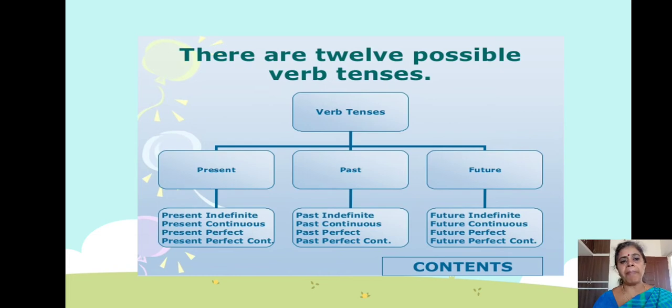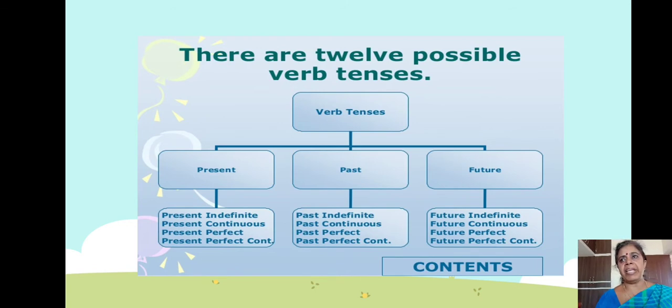Next we move on to the past tense. The past tense is also subdivided into 4. That is past indefinite or past simple, past continuous tense, past perfect tense, past perfect continuous tense. Shall I repeat once again? Past indefinite tense or past simple tense, past continuous tense, past perfect tense, past perfect continuous.